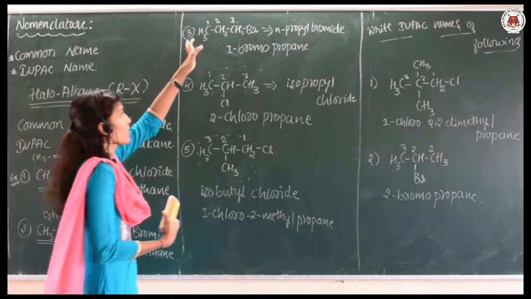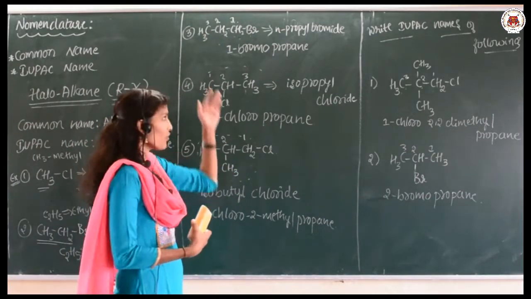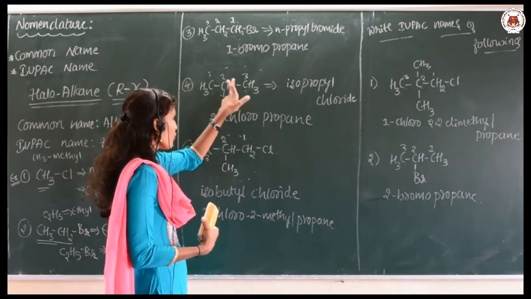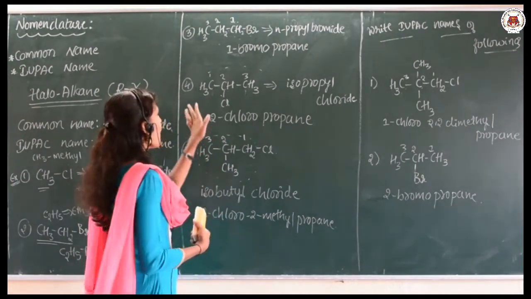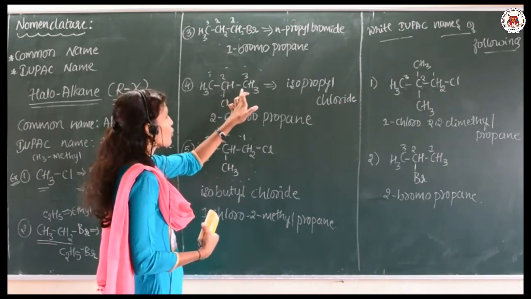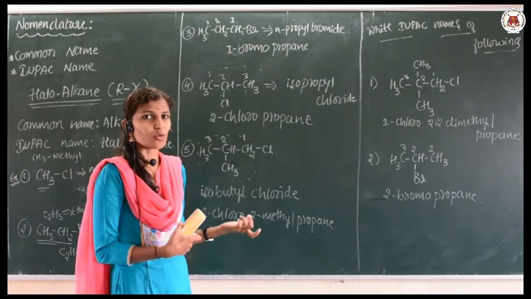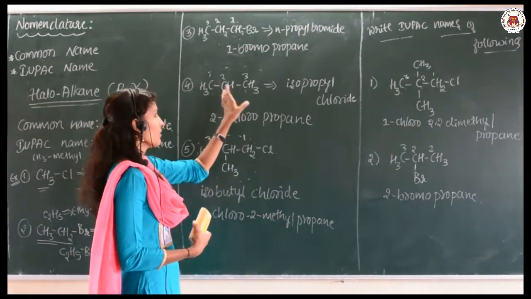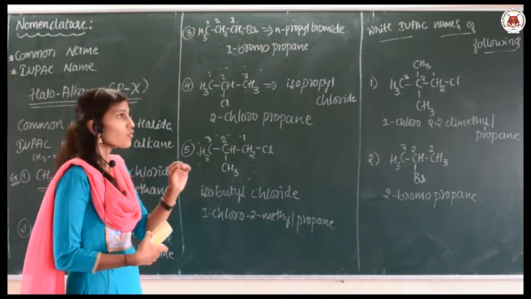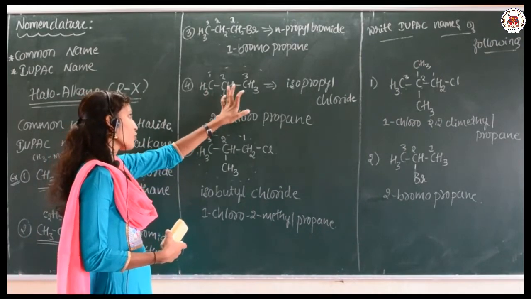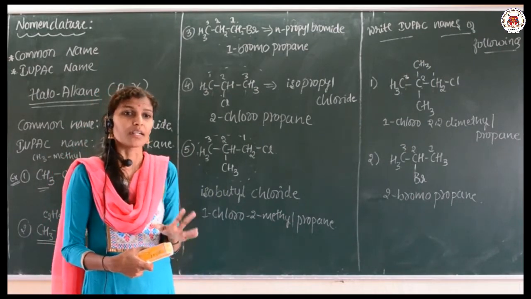In this case, if it is a straight chain, while writing the common name you have to use the term n. If it is branching, where one of the H is removed and a halogen is attached, you have to use the iso term, and according to the number of carbons you use propyl or butyl. While IUPAC naming, you have to number the carbon atoms correctly, so that the substituent group attached, chlorine or bromine, gets the least number.